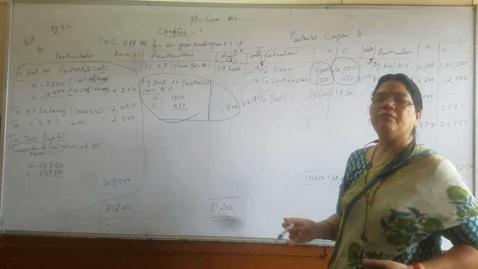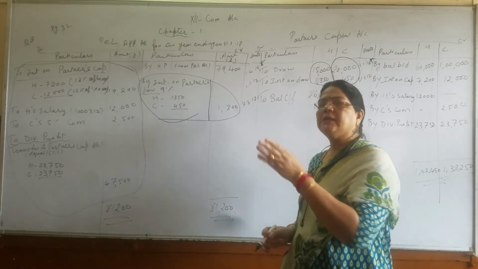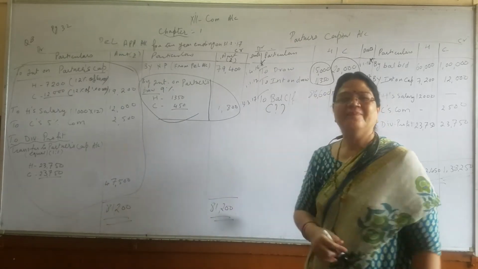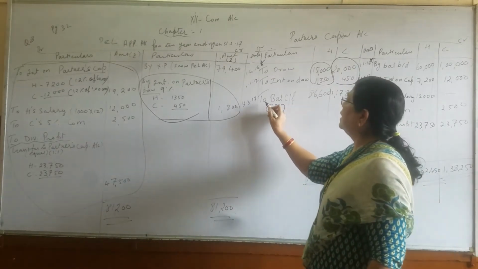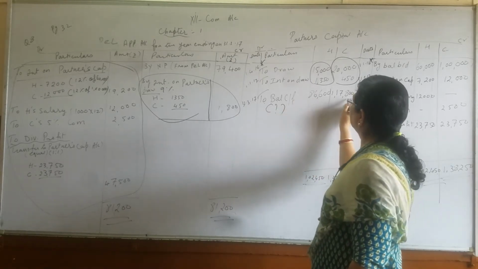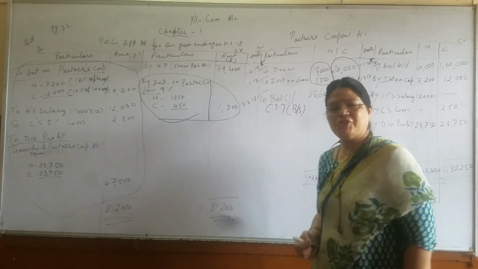That we know is how we find out the balance carried forward. So credit total minus debit total, you will get the difference amount here. And this difference amount is written as balance carried forward. Balance carried forward we will write in balance sheet as carried.